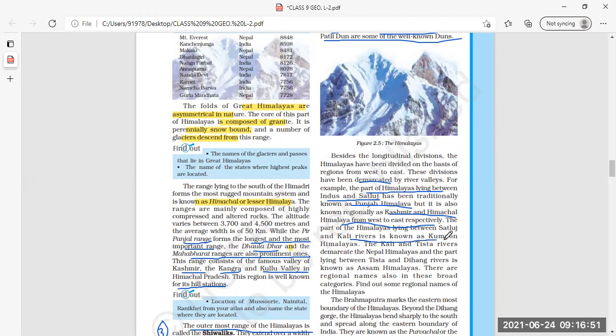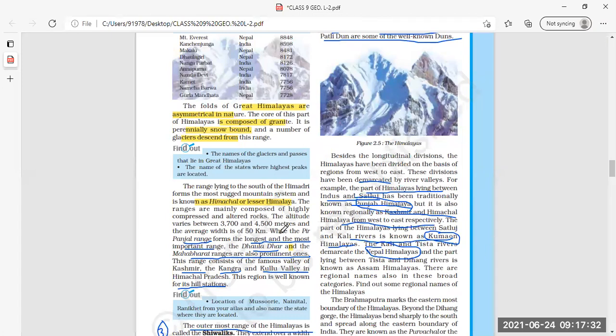Now another river valley, that is Satluj and Kali rivers are there, and they demarcate which region? Kumaon Himalayas. So first is Punjab Himalayas, demarcated by Indus and Satluj. Then Kumaon Himalayas, by Satluj and Kali River. Then the Kali and Tista rivers demarcate the Nepal Himalayas. Now the third one is Nepal Himalayas.